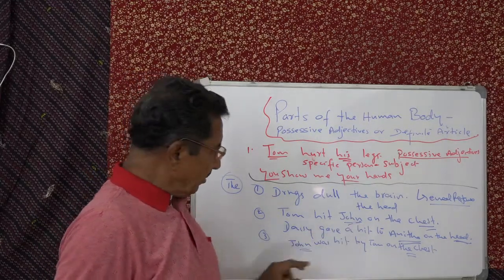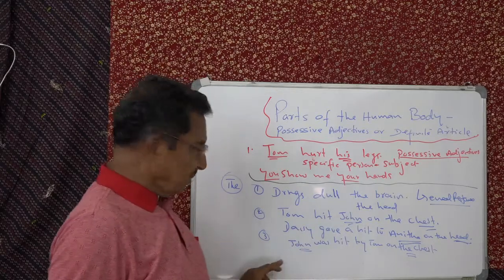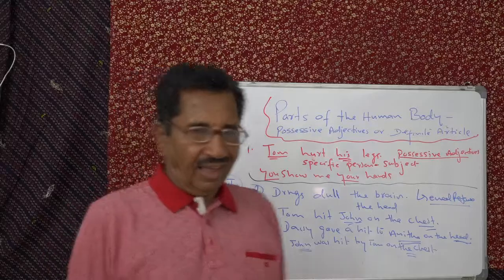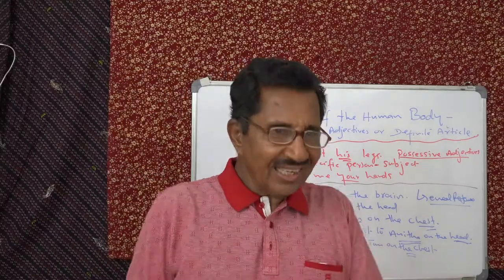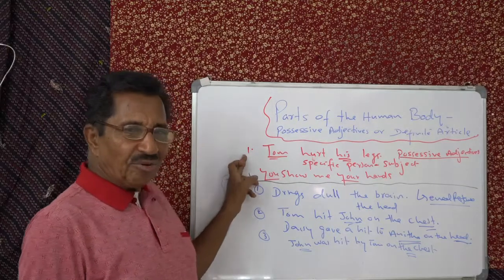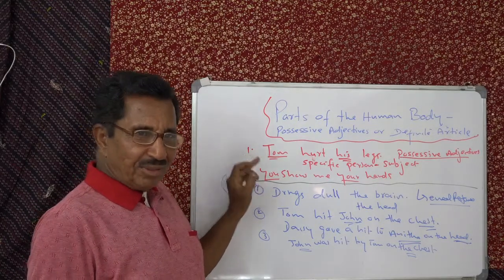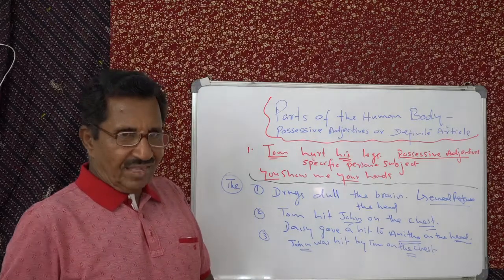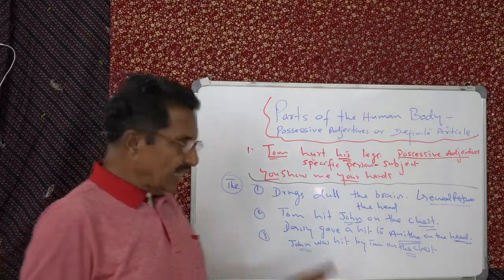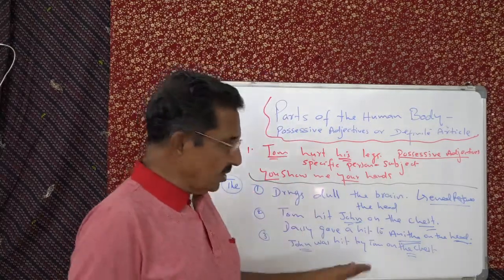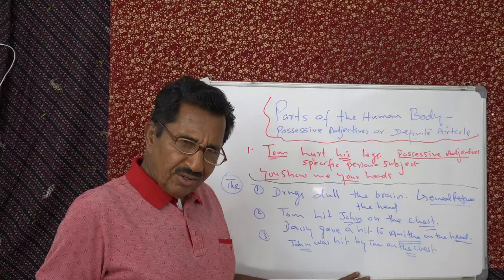So in the passive, the object may become the subject, but even then you have to use "the", because in the active sentence it is so. Otherwise, this will go against this rule, no? Isn't it? Specific person's participle. So active or passive, if it is the direct object or indirect object, you have to use "the". Is that clear to you?